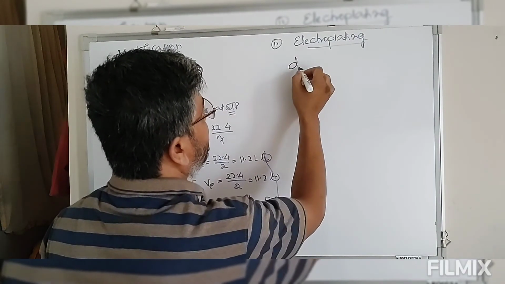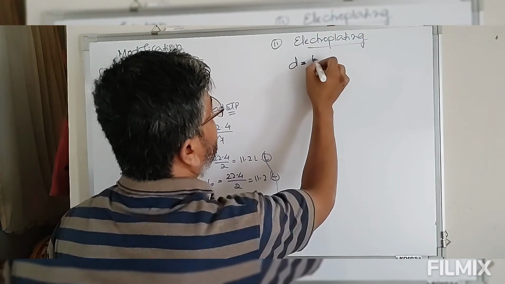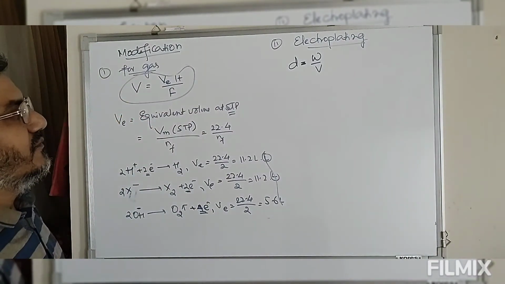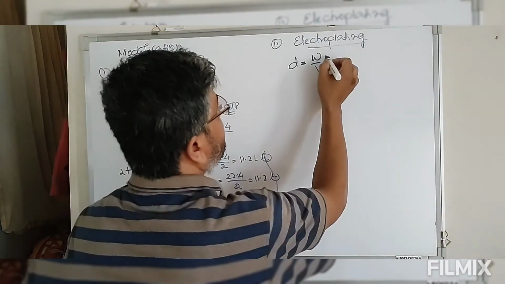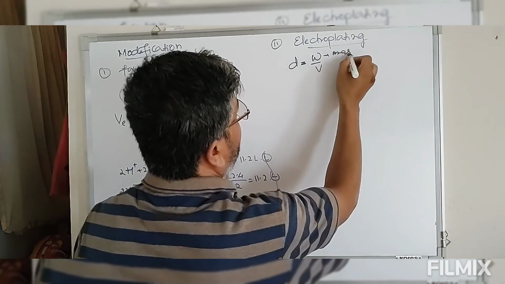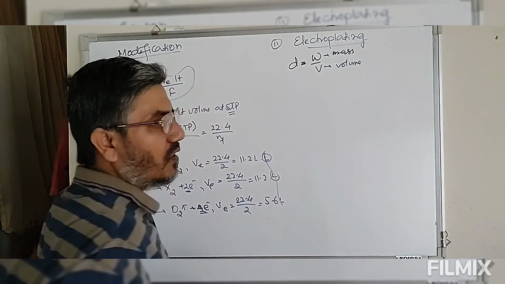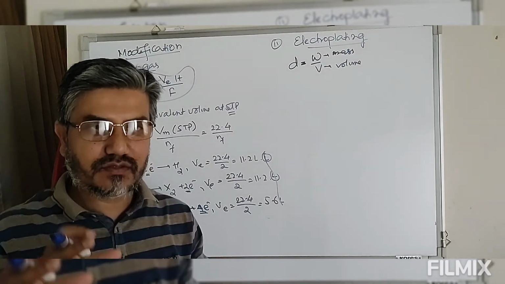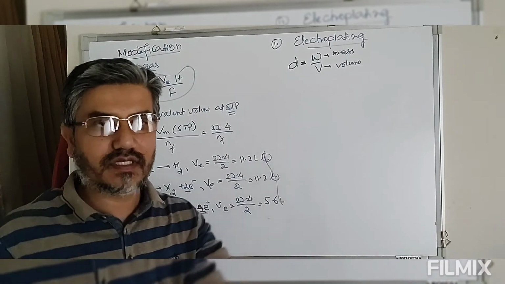Suppose we have a solution with density, mass by volume. Here this is mass, this is volume. So now we are using the density of a given solution. By use of this solution whose density is given, this is used to electroplate another metal.